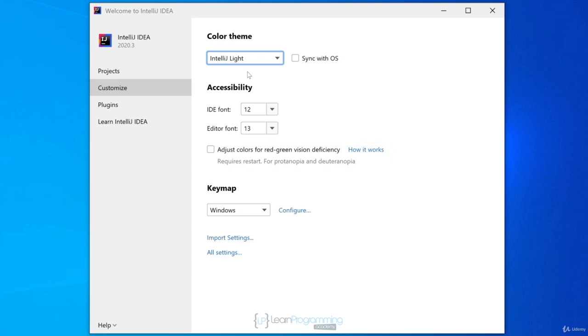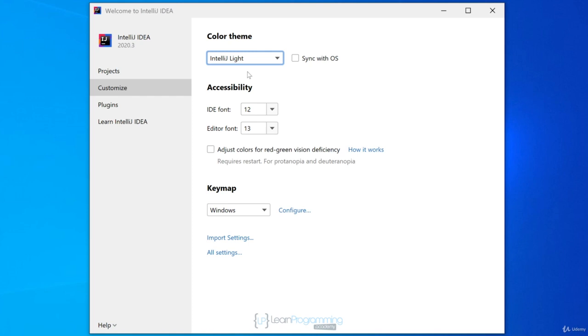Alright, so at this point we're now done. We've now successfully installed IntelliJ IDEA. So now that you've done that, we do have a few minor configurations that we need to finish off. Specifically, what we need to do is configure it for the software development kit so that we can start creating programs in this course, but we're going to do that in a separate video. I'll end the video now and we'll see you in the next video where we start making a few other changes to configure IntelliJ IDEA.